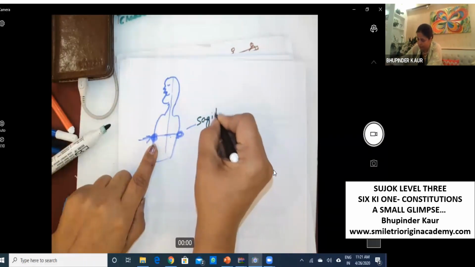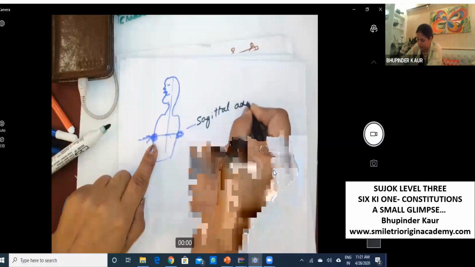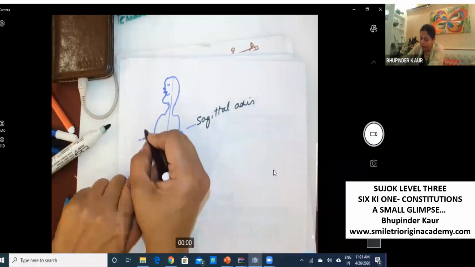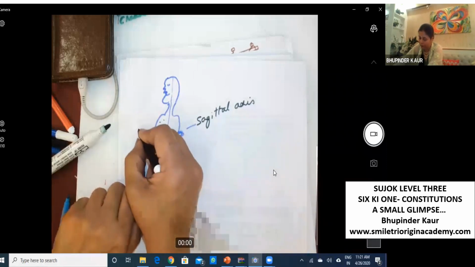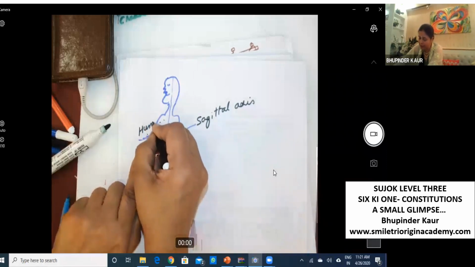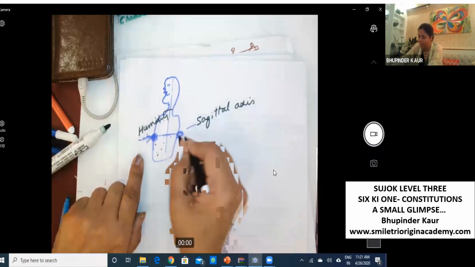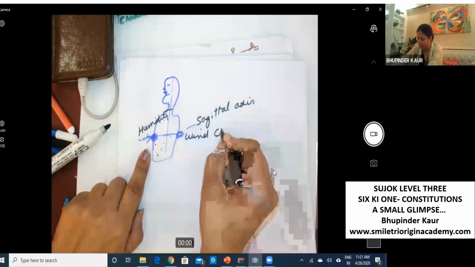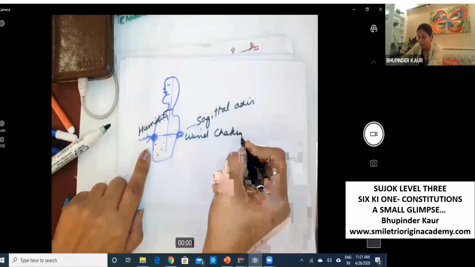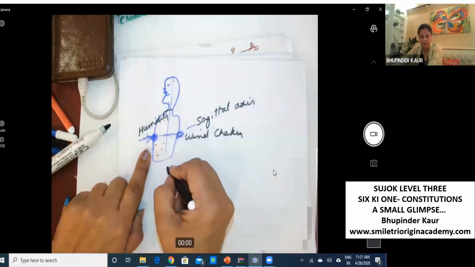In front there is a collection of many organs. Front is the humidity external chakra and back is the wind external chakra. External, don't confuse. I'm not talking about internal.